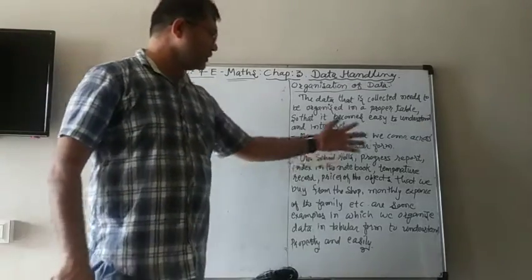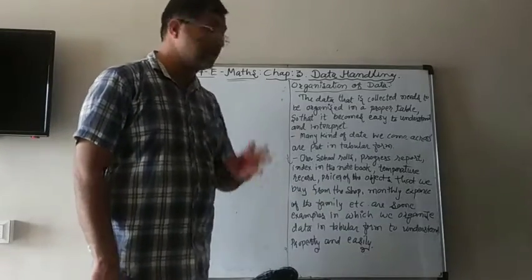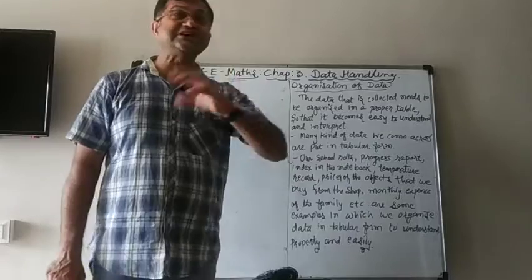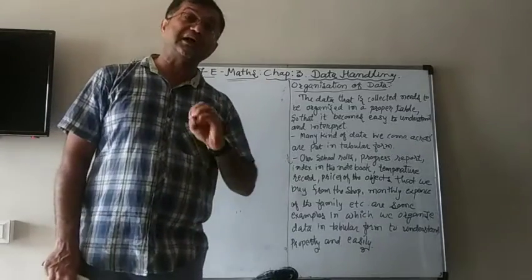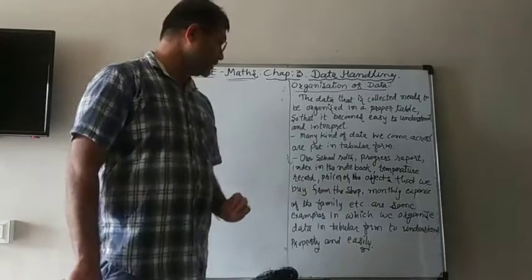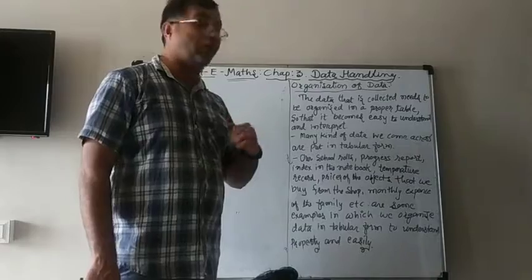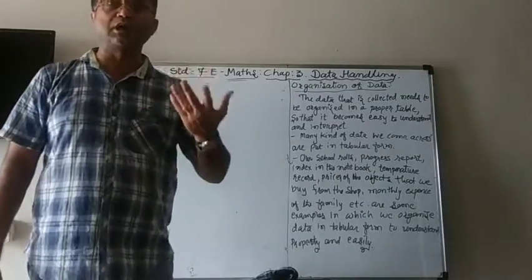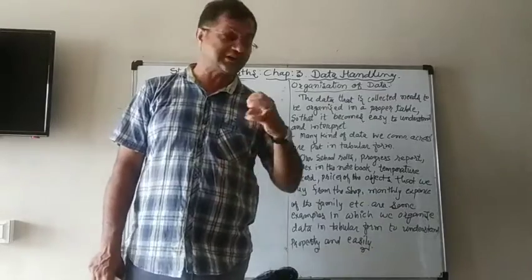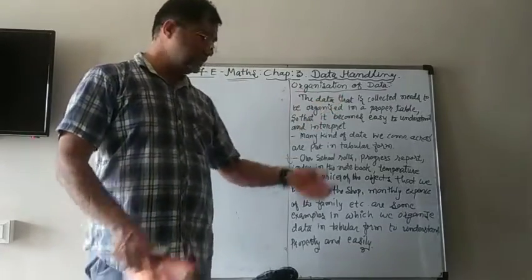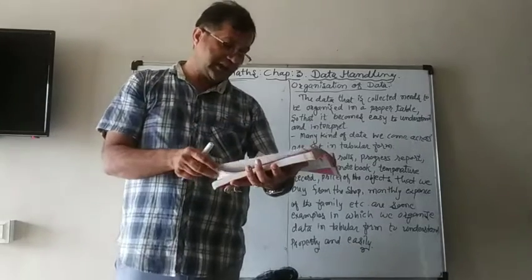So all the monthly expenses of the family, etc., need to be organized. We can't just write them down, but they must be organized so that we can understand them properly and easily, and then we can understand what to do. If expenses are getting higher, then we must try to minimize our expenses, etc. So that is the importance of organization of data.